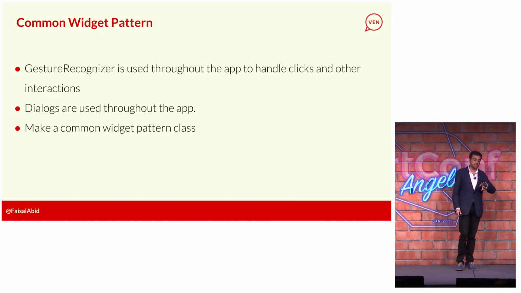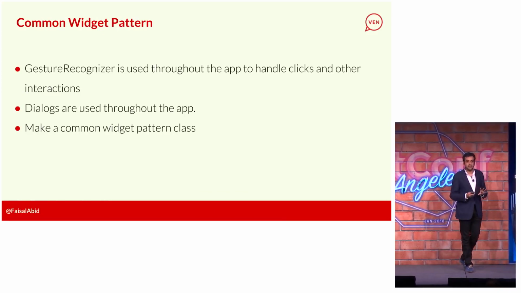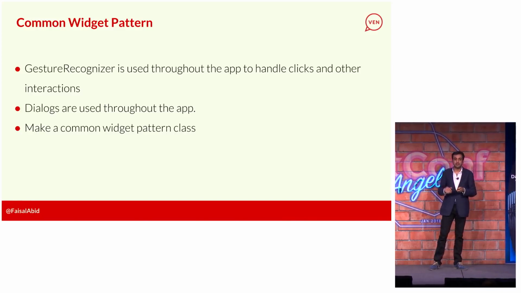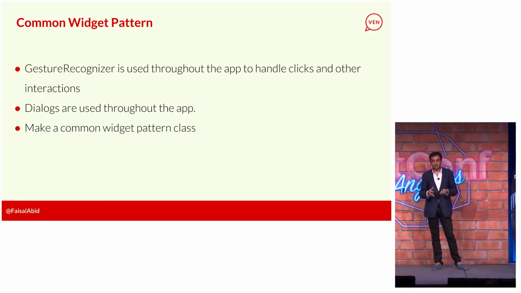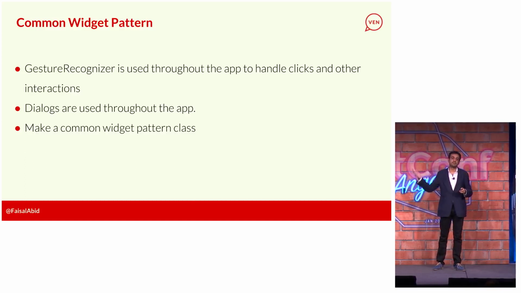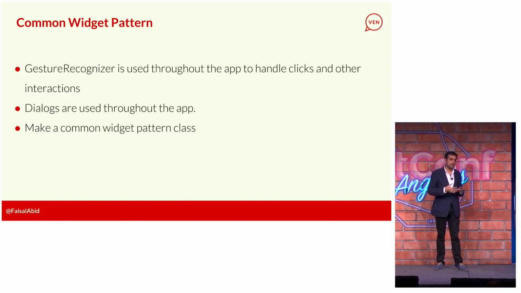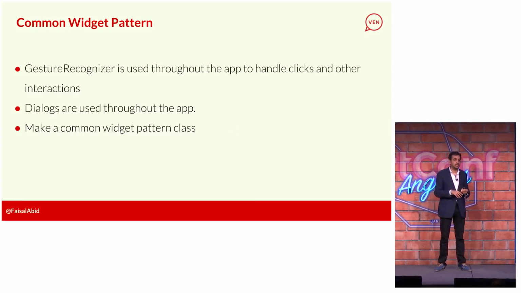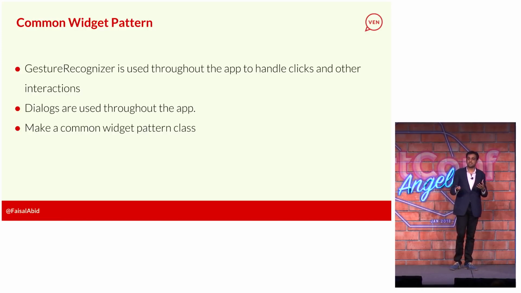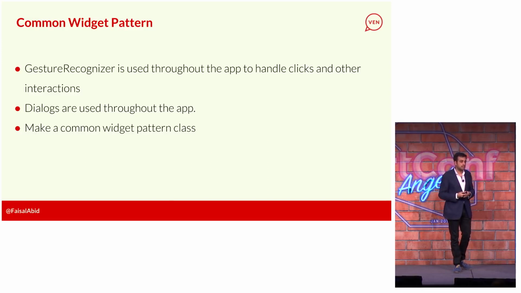Now, this is a common little widget pattern that I developed in the app. And this is just like a quick tip, which is, a lot of places I'm using gesture recognizer. And I think almost everyone here is using gesture recognizer to do taps or drags and stuff. What I found is I don't want to keep creating a new gesture recognizer and have a big syntax there, passing a child, creating a function and stuff. So as well with dialogues, right? You do show dialogue, then you have a really complicated, not complicated, but a big enough method call to create an actual dialogue.